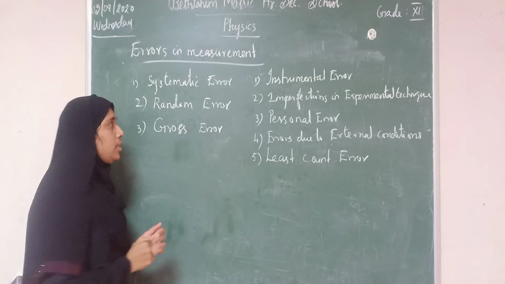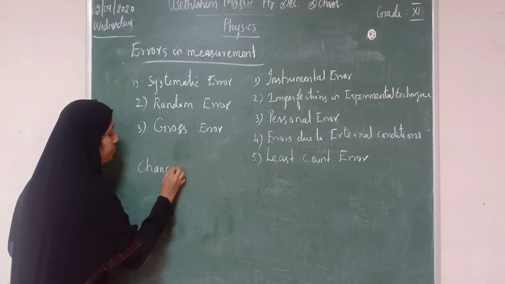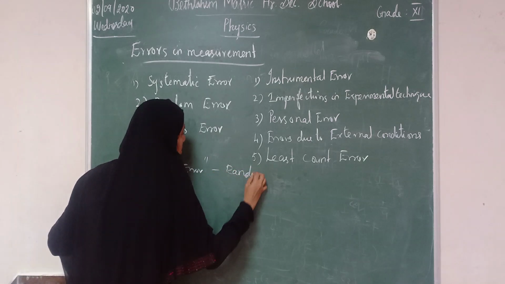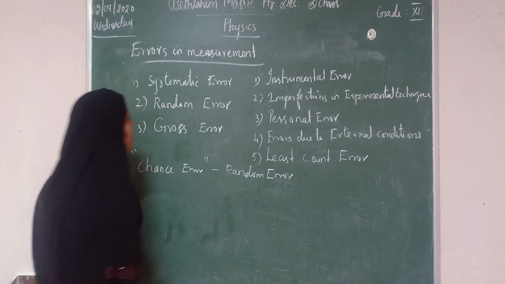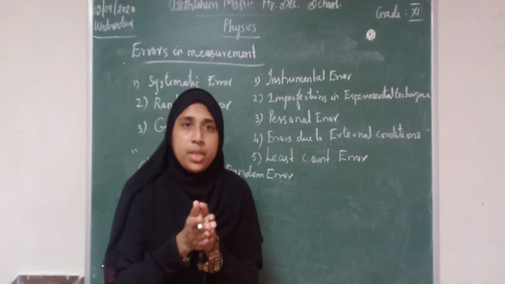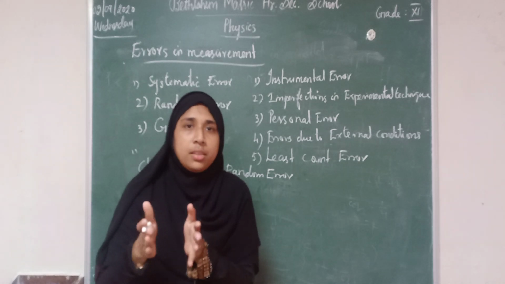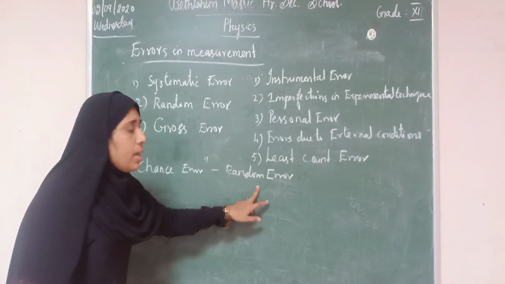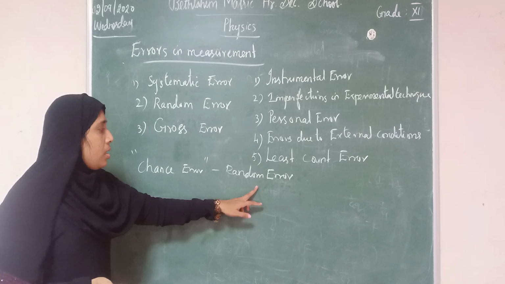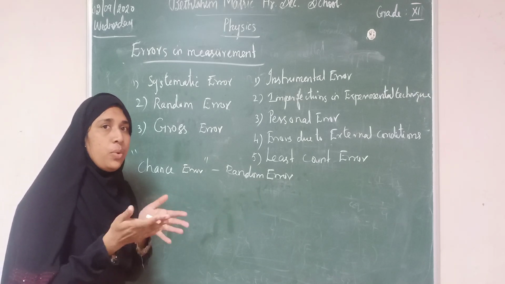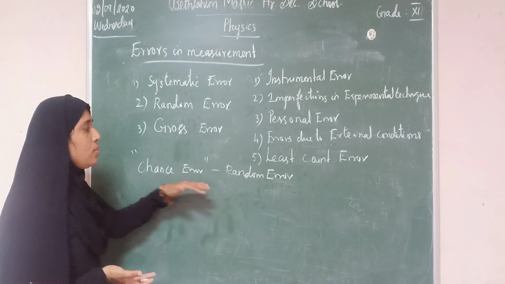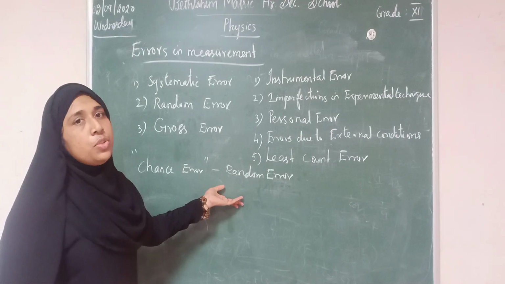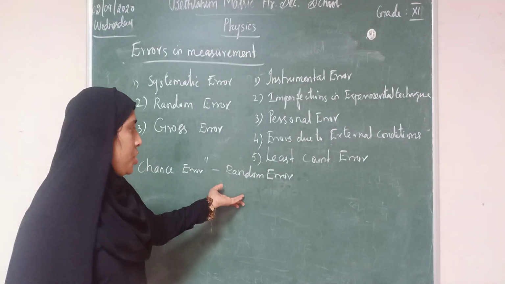Randomly it will occur. Otherwise, it can be called chance error. Random error can be called chance error. That is, when we are doing the experiment, we are getting different values in different trials. That is chance error or random error. Randomly the error may occur. Same experiment, when we are doing different trials, different values will occur. Randomly it may occur, so that is known as chance error. This may also be due to changes in climatic conditions.